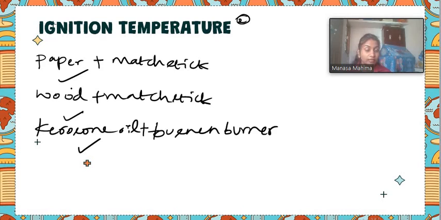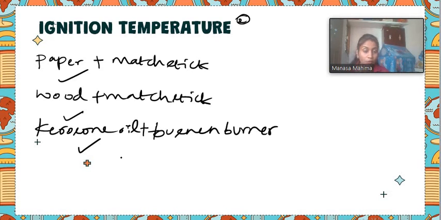So different substances show different times of combustion. So, what is ignition temperature then? Different substances will have different ignition temperatures.